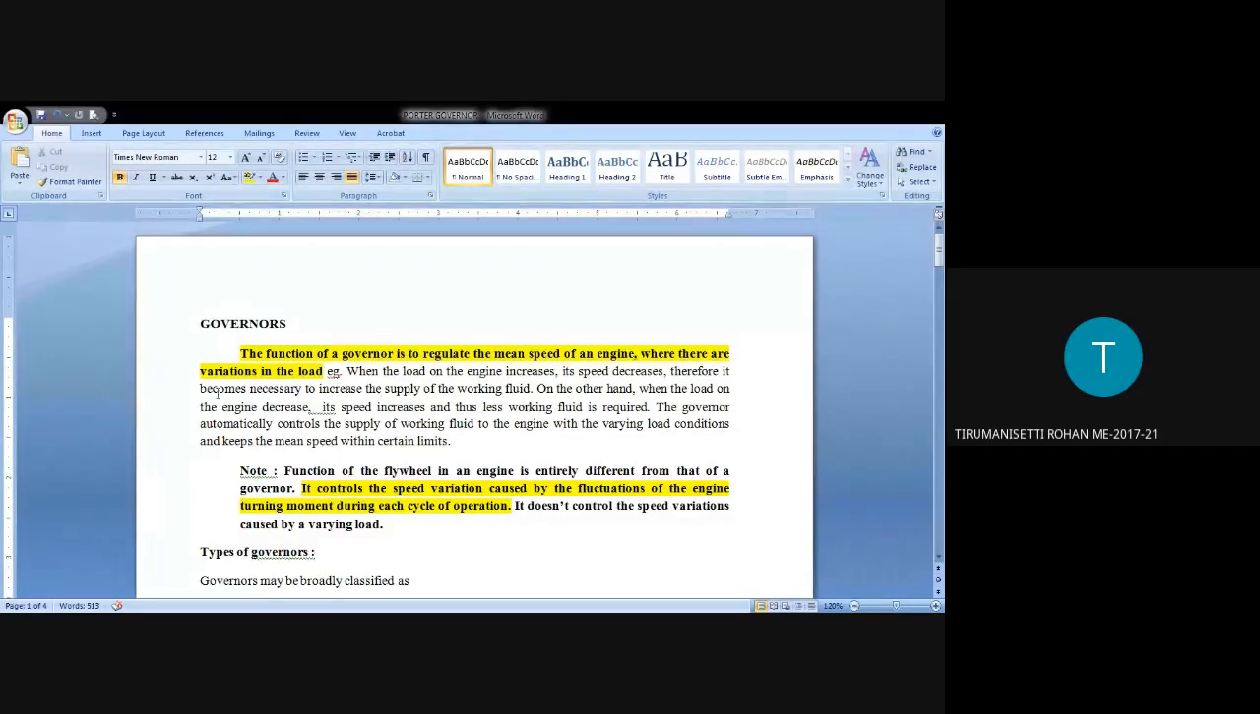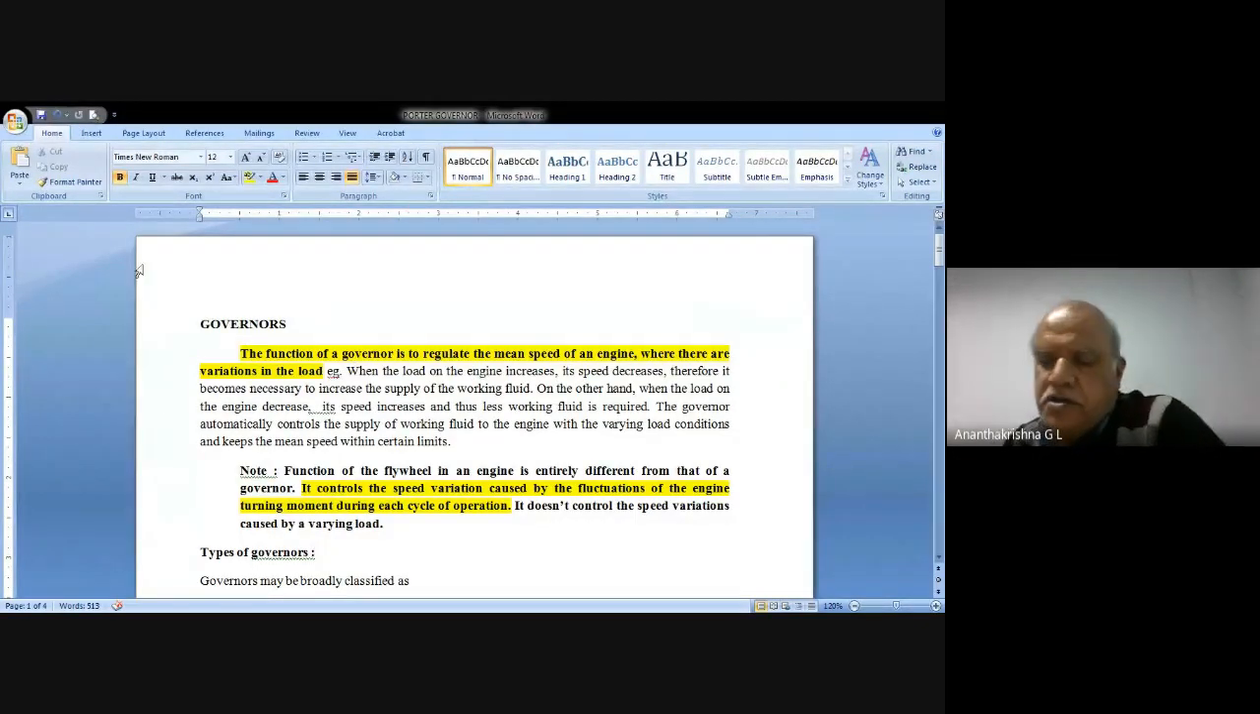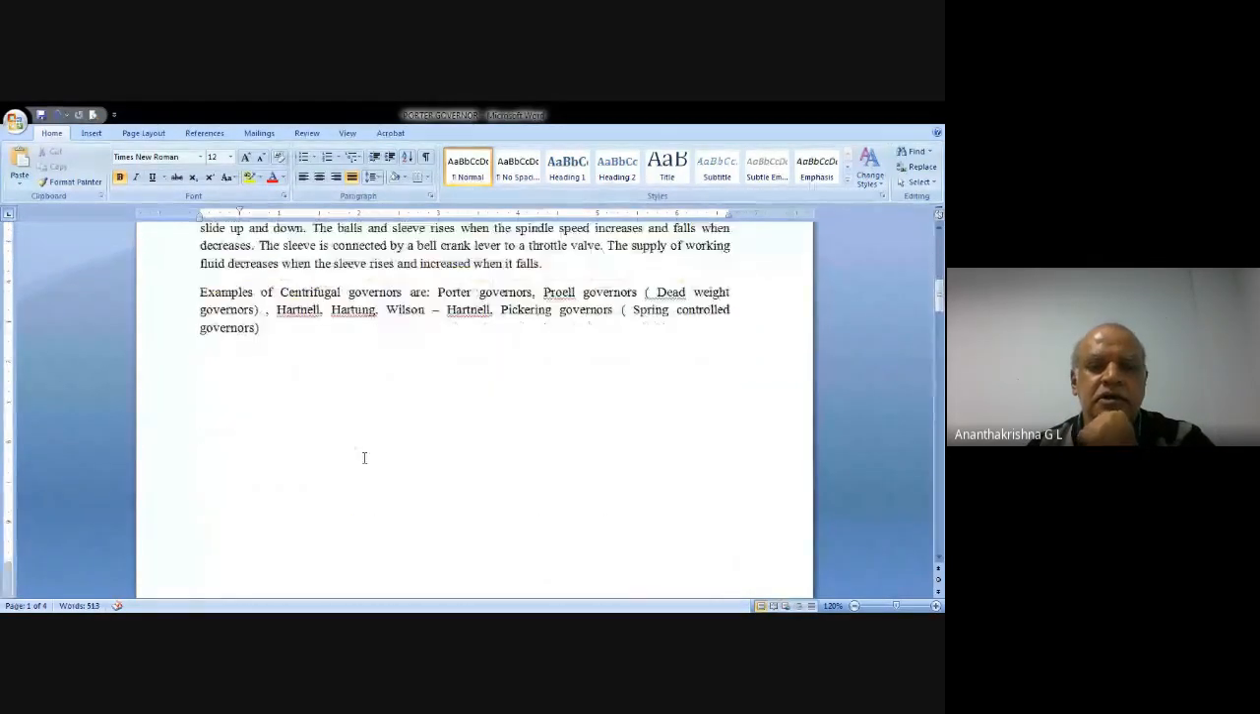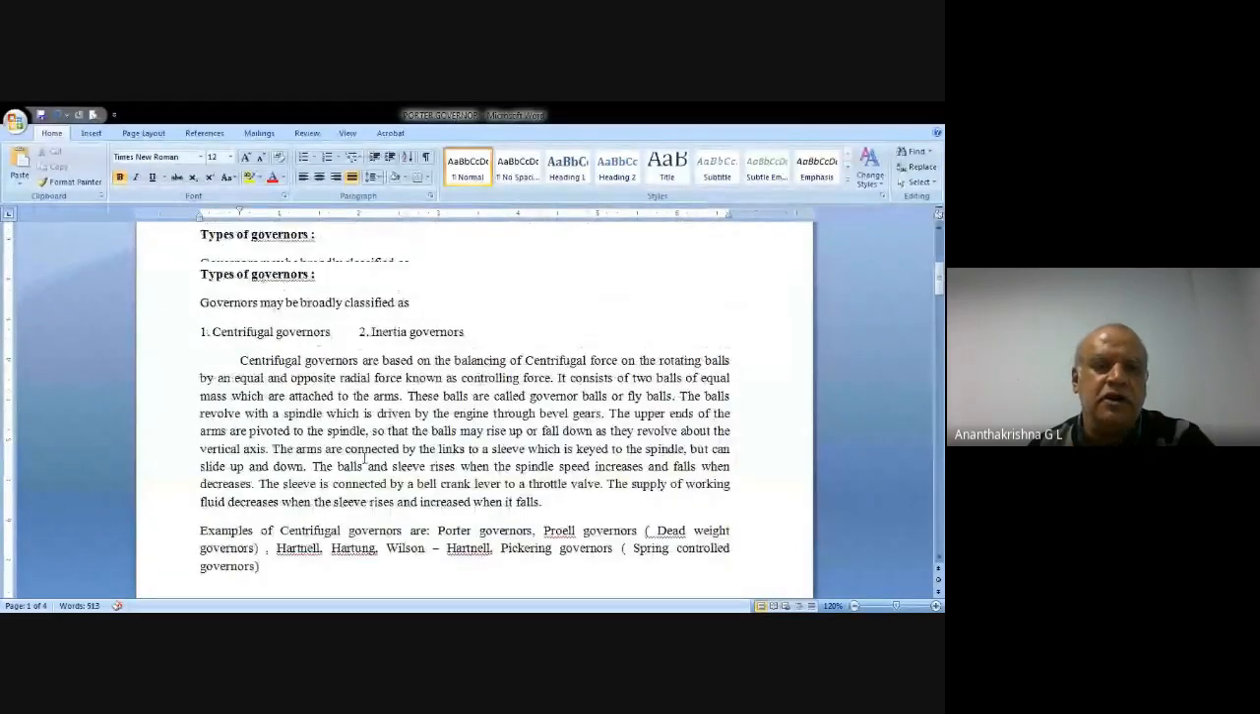Yes, sir. So we are going to conduct an experiment on governors. Before that, let's understand what a governor is, what is the difference between a flywheel and a governor, what are the types of governors, and what is the type of governor with which we are going to work.